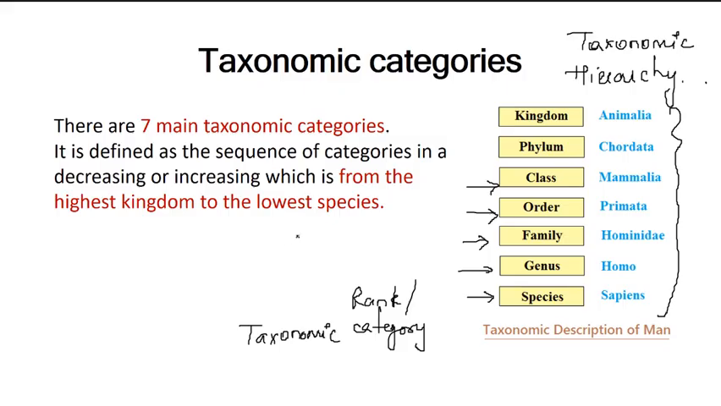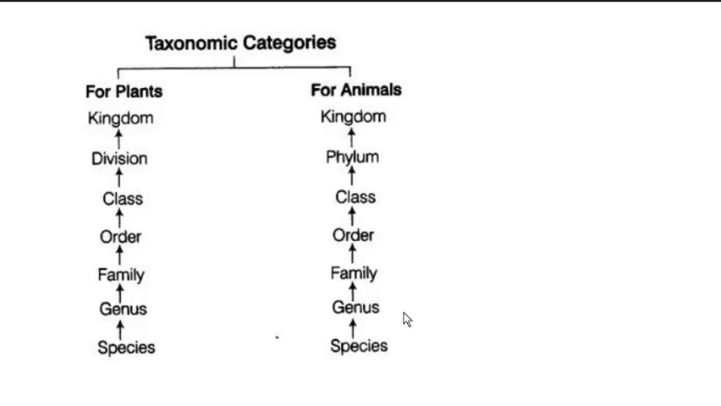Now this taxonomic categories or taxonomic hierarchy is defined as a sequence of categories in a decreasing or increasing order, from the highest, kingdom, to the lowest, species. Now remember one thing: I start from species, genus, family, order, class, phylum. In case of animals we use phylum, in case of plants we use division.